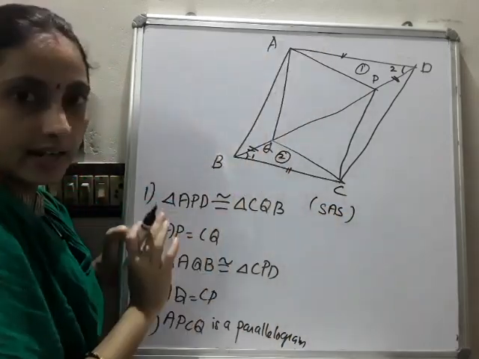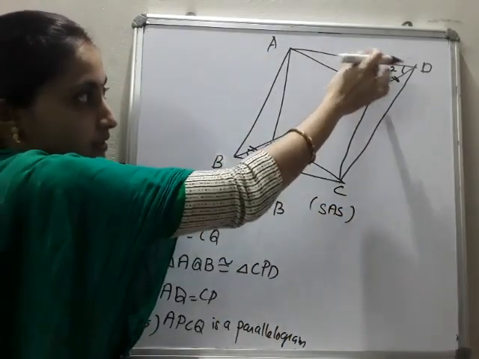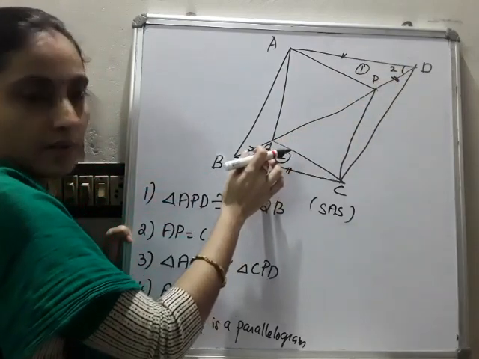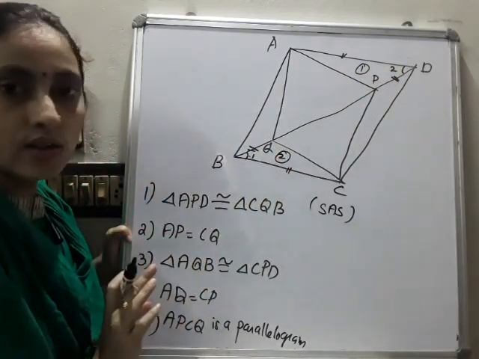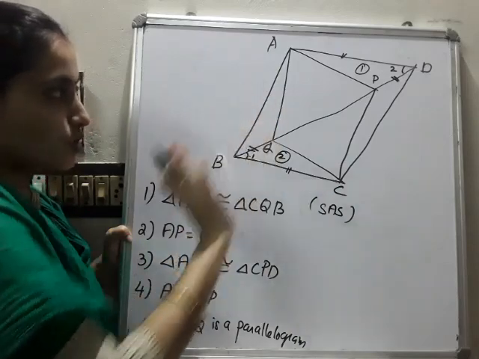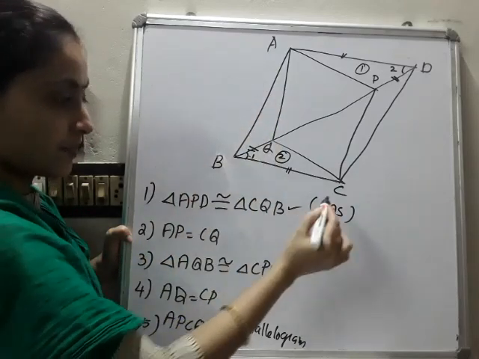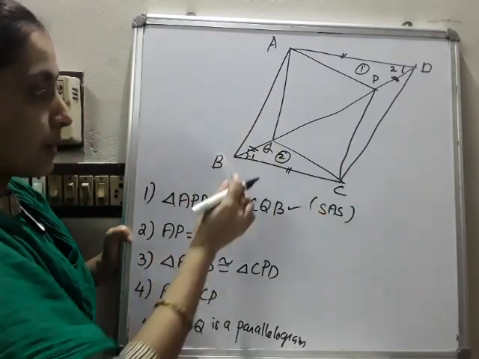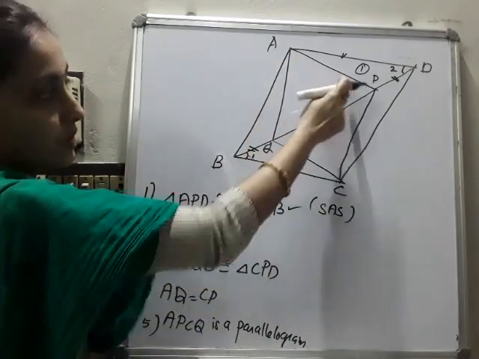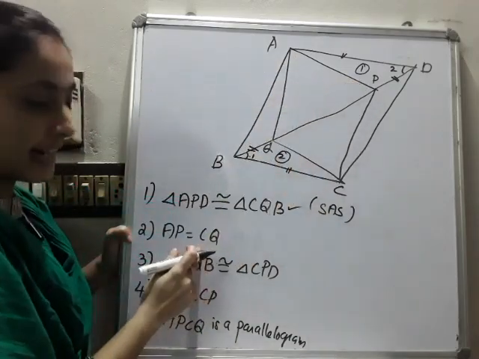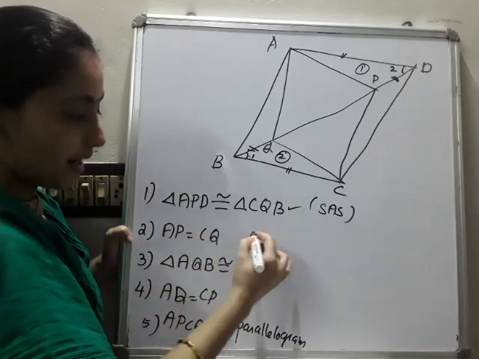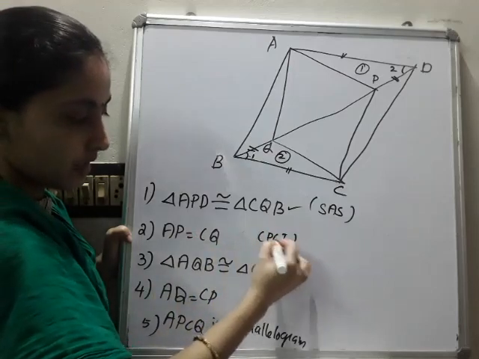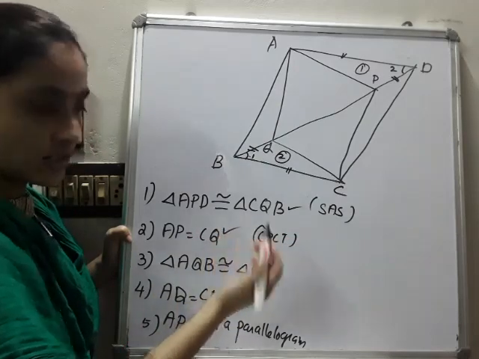Rule is SAS. I think you got it. BC is equal to AD. Then this one, DP is equal to BQ. Then angle 1 is equal to angle 2. Three conditions you got. These two triangles are congruent. That is the first part. Okay. Then AP. AP is this one. And CQ is this one. So we can say directly that they are equal by CPCT. By CPCT they are equal. So two parts are over.